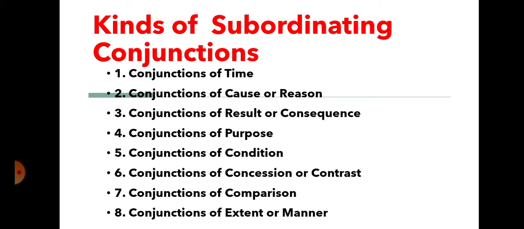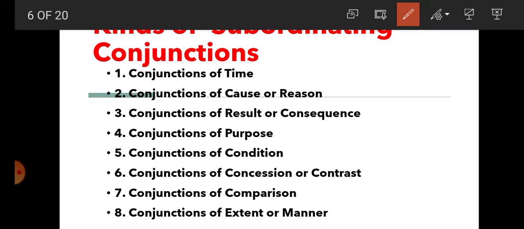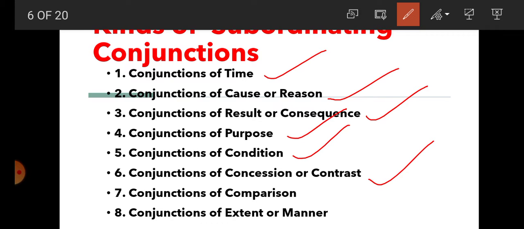Now, students, how many kinds of subordinating conjunctions are there? There are 8 kinds of subordinating conjunction. Number 1, conjunctions of time. Number 2, conjunctions of cause or reason. Number 3, conjunctions of result or consequence. Number 4, conjunctions of purpose. Number 5, conjunctions of condition. Number 6, conjunctions of concession or contrast. Number 7, conjunctions of comparison. Number 8, conjunctions of extent or manner.